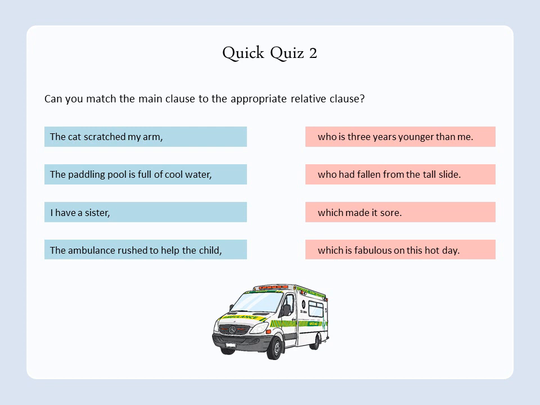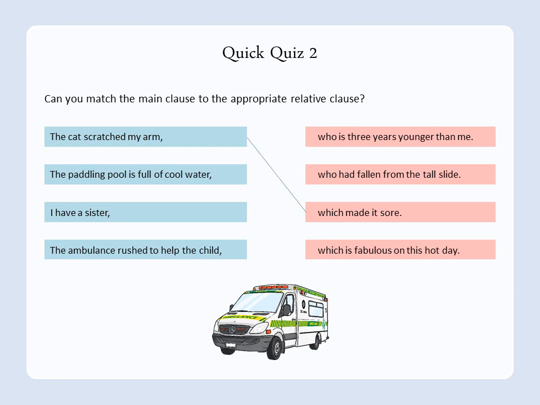The best way to solve anything like this is to read the main clause with the relative clause and see if it sounds about right. So: the cat scratched my arm, who is 3 years younger than me. That doesn't make sense. The cat scratched my arm, who had fallen from the tall slide. The cat scratched my arm, which made it sore. Sounds about right. So that one would go there.